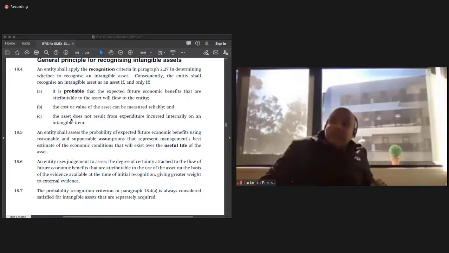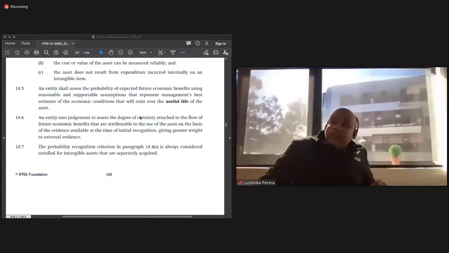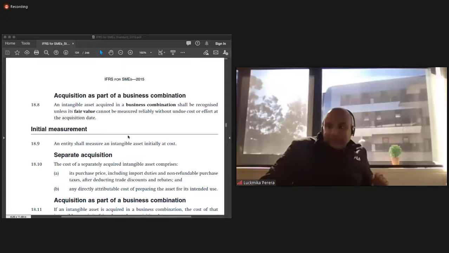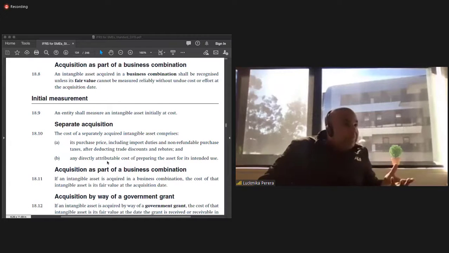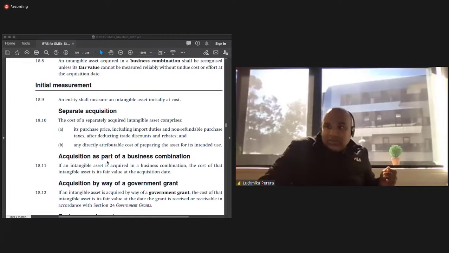So initial measurement: an entity shall measure intangible assets initially at cost. If you acquire them, then you also have a basis of acquisition cost to measure that particular intangible asset. Okay.